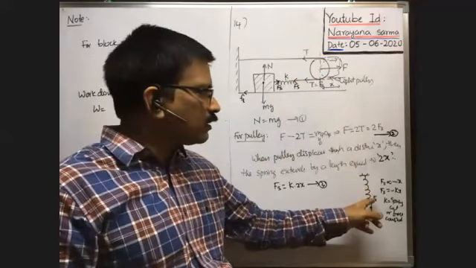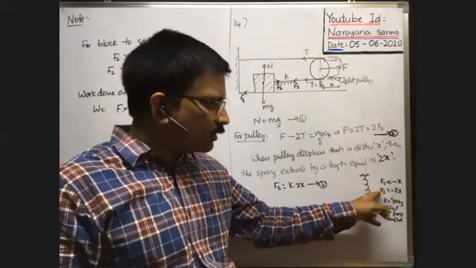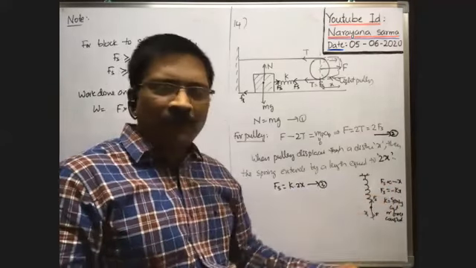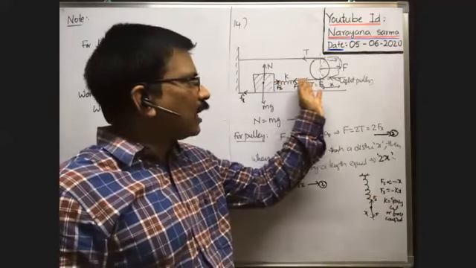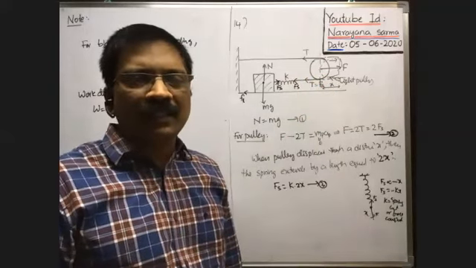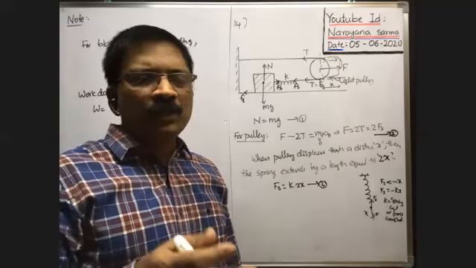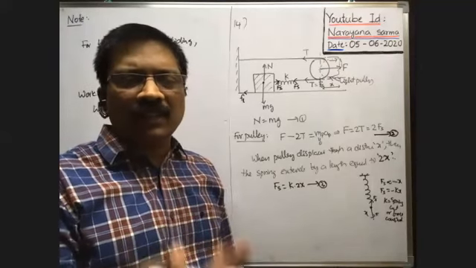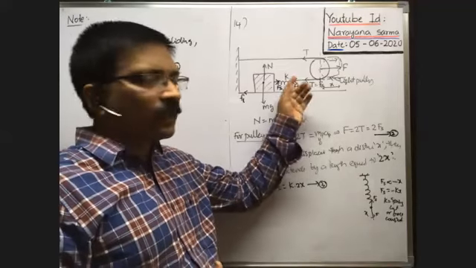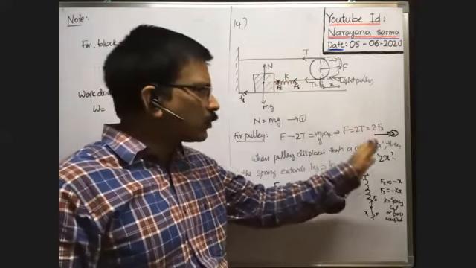Spring force is directly proportional to x, so it is not constant. If spring force were constant, then spring force into extension would be the work done on the spring. But here it is directly proportional to x.